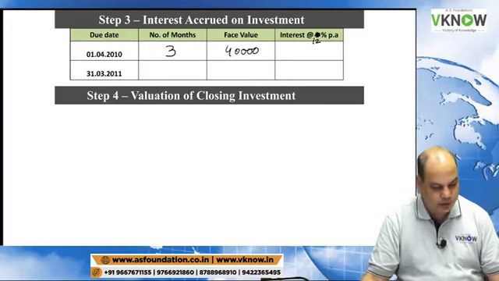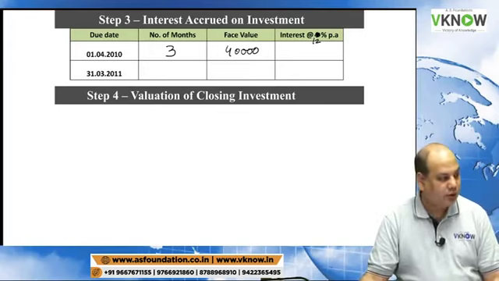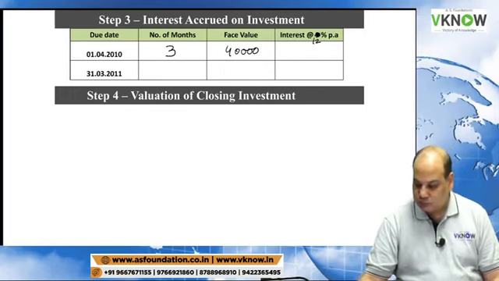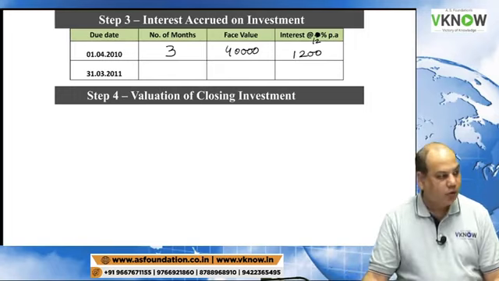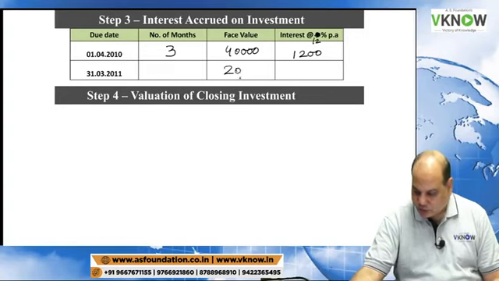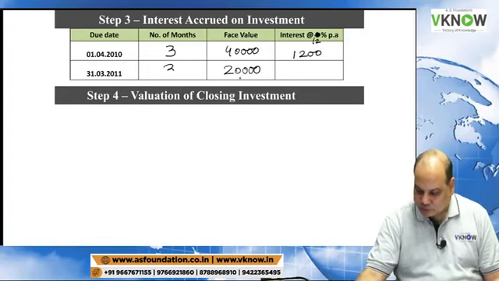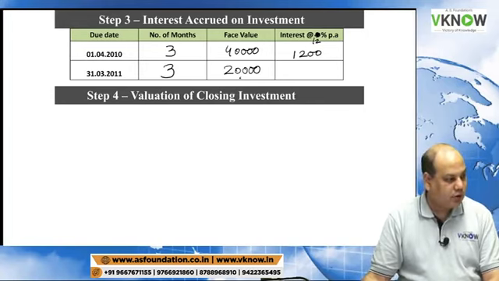Number of months 3. So you will have 40,000 into 12% into 3 by 12, 1,200. And at the end of the year, we have 20,000 rupees remaining.